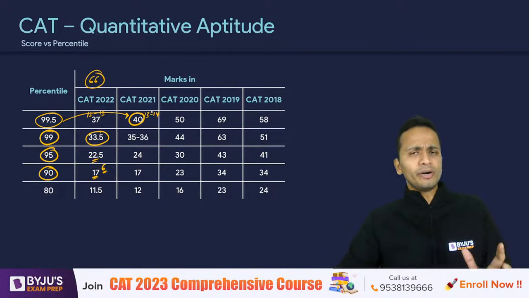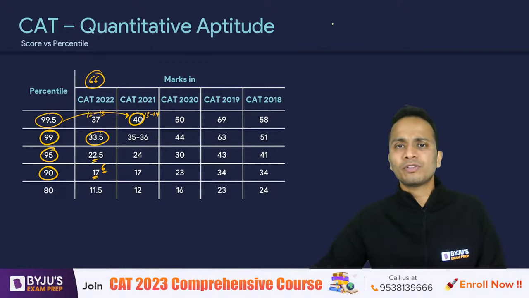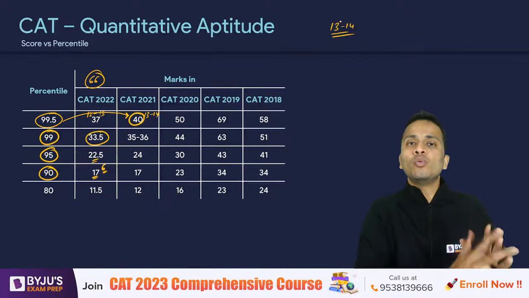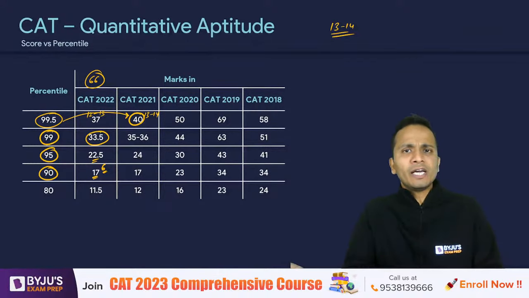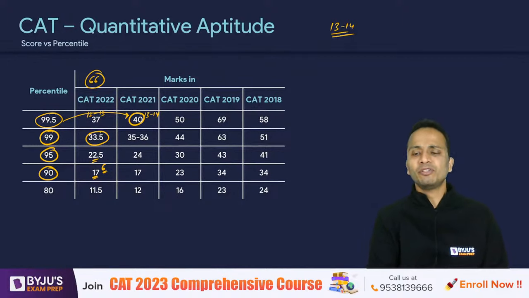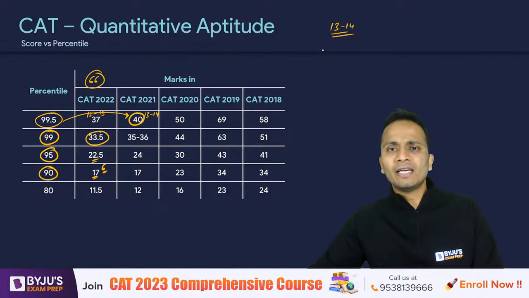So if I keep a target of 13 to 14 effective corrects, how many questions should I attempt in the QA section? To get 13 to 14 correct, let's say I am at an accuracy of 85 to 90 percent, so I can attempt somewhere around 17 to 18 questions out of 22.